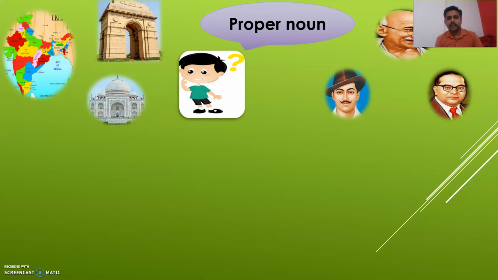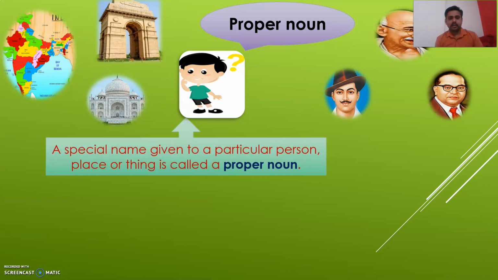So what is meant by proper noun? A special name given to a particular person, place or thing is called a proper noun. Proper noun कशाला म्हणायचं? It is the special name given to a particular person. एखाद्या वस्तूला, व्यक्तीला किंवा प्राण्याला किंवा ठिकाणाला जे आपण विशिष्ट नाव देतो, that is called a special name.